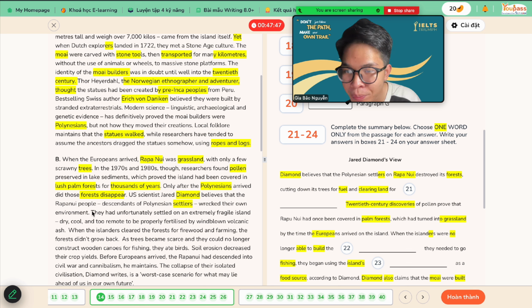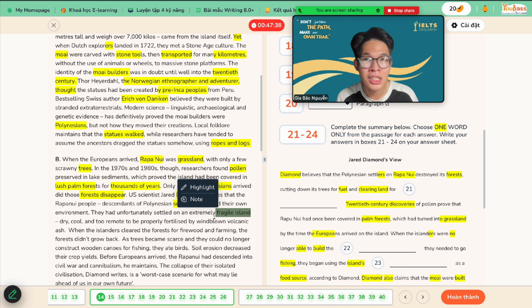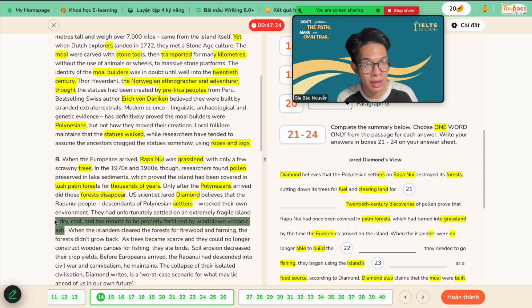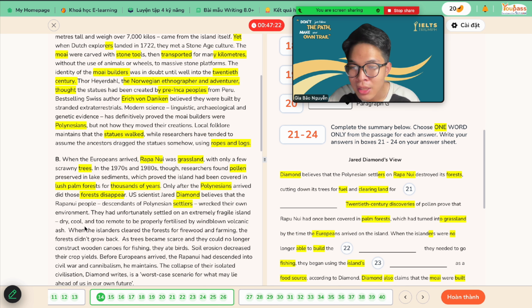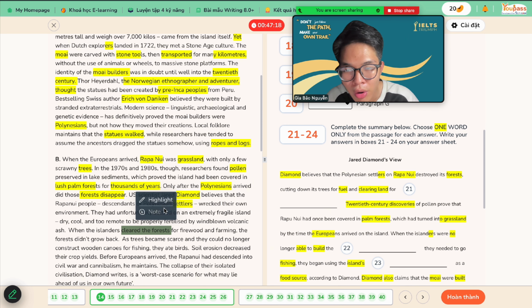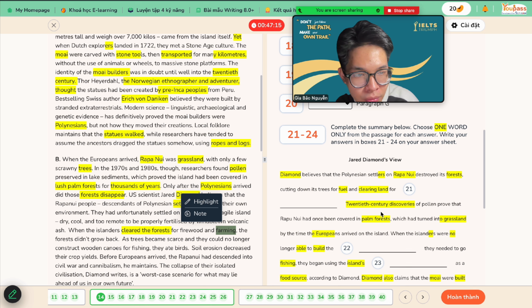Right, so they had unfortunately settled on an extremely fragile island, which is an island that is not sufficient in terms of food or resources. Fragile, dry, cool, or too remote to be properly fertilized by windblown volcanic ash. Okay, this is the fragile island. Some of the properties. So when the islanders clear the forest, this one right here, for firewood and farming,